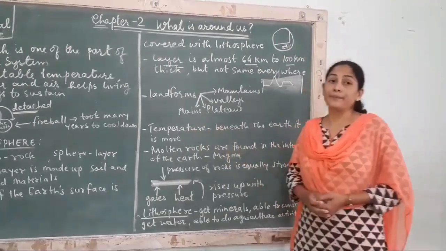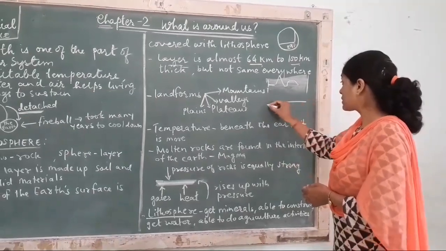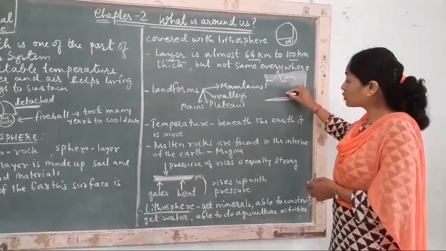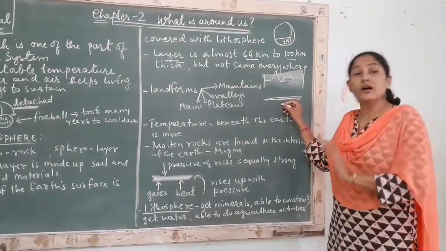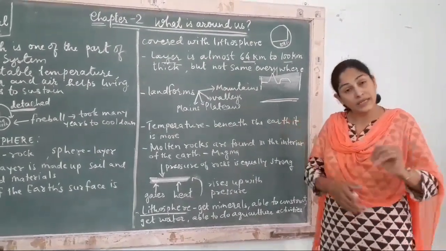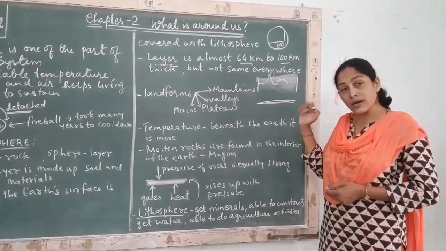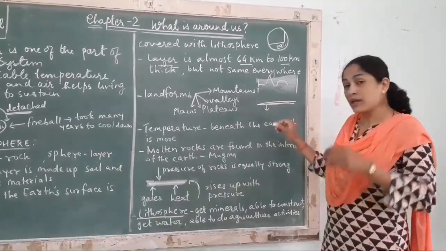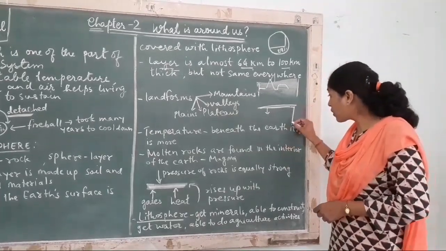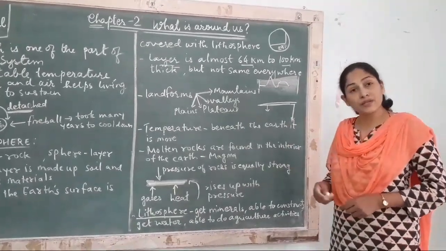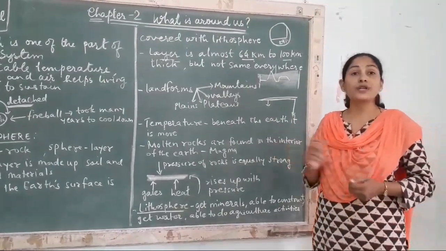Next, let us talk about temperature. Temperature above the lithosphere is different. Temperature is different beneath the earth also. Temperature जमीन के नीचे भी होता है और वो अलग होता है. अब ऊपर का अलग और नीचे का अलग. जब आप नीचे जाते हो, as and when you go down, temperature rises. जितना नीचे जाओगे अर्थ में उतना ज्यादा टेम्परेचर आपको एक्सपीरियंस होगा, because there are different layers of lithosphere.